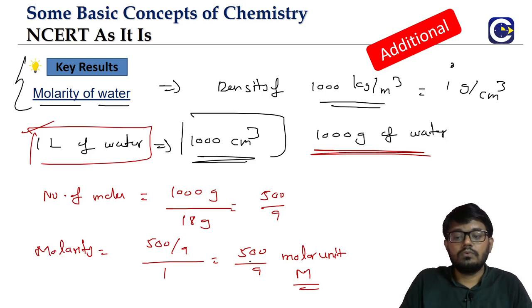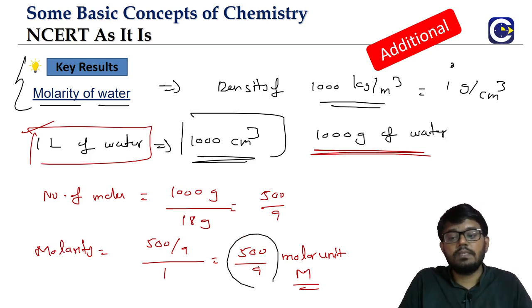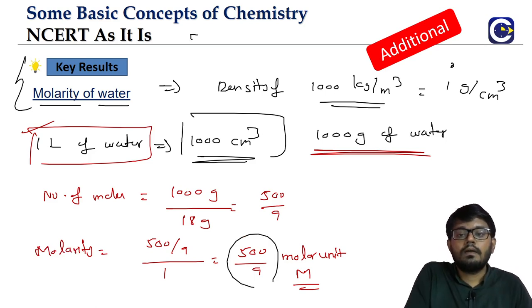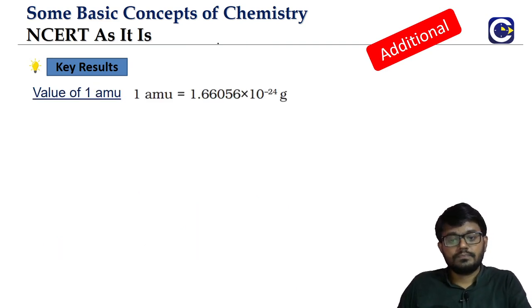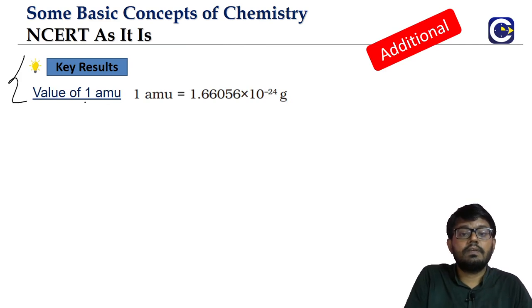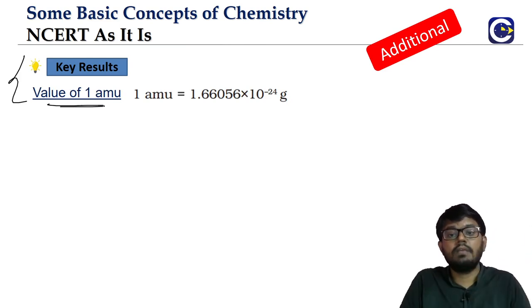If you want to convert this to decimal, what will you do? 9 5s are 45, 55.55 and so on. Okay, so this is the molarity of water.